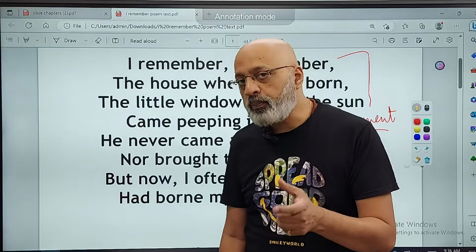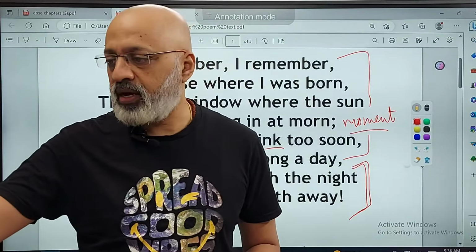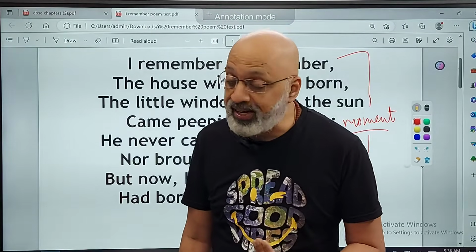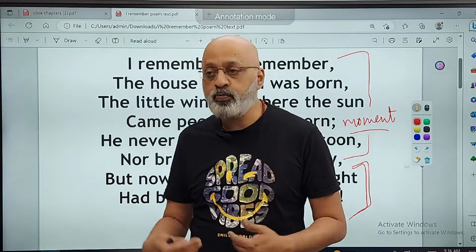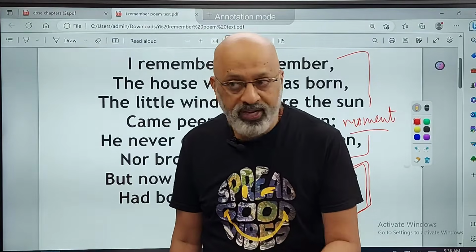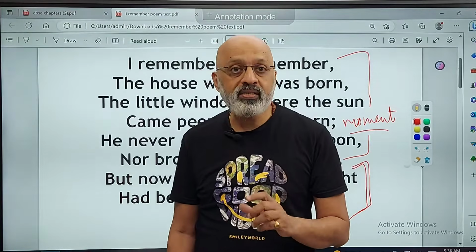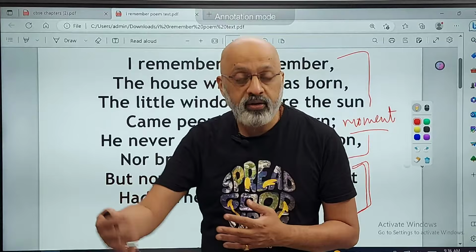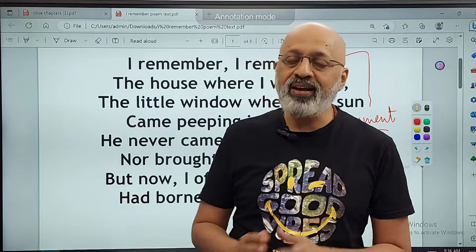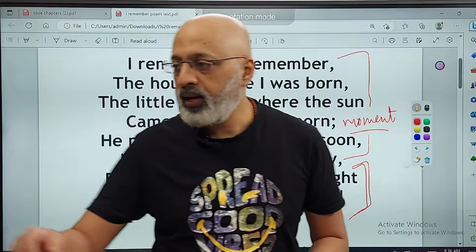And it presents a very sharp contrast to the very joyful mood in the first few lines of the first stanza. So you realize that there is a sad side to the poet, and that he's not entirely happy and content with his present state of affairs. The last two lines also convey that he wished to die in the night, and that he never woke up to see the sun the next morning, which is some kind of a friend, a partner, an ally. It's basically his comfort zone. But he's so sad that he does not wish to wake up in the morning. He wishes to pass away and die in the night itself.